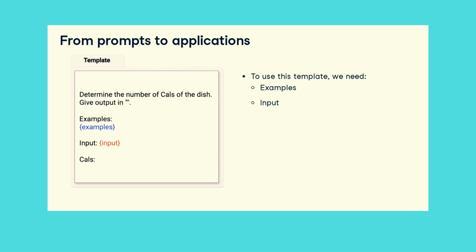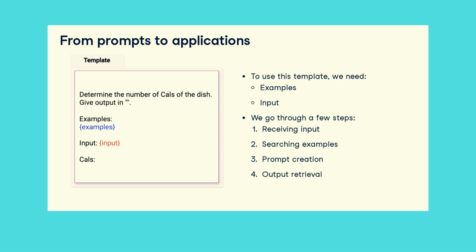But how do we find examples? Suppose we have a database of dishes. We need to find similar dishes based on the description. Also, the application's output should be converted to a number for calorie calculation. To achieve this, we'll go through a few steps: receiving input, searching examples, prompt creation, output retrieval, and output parsing.